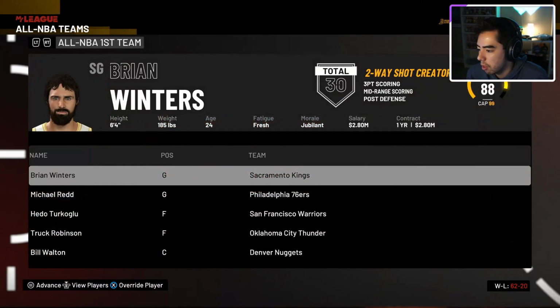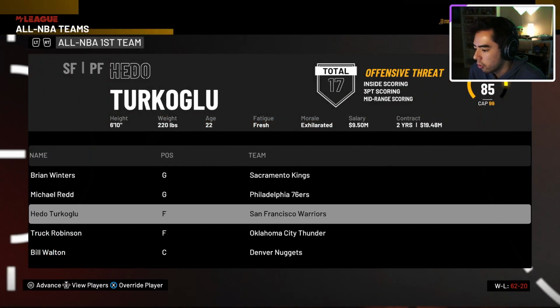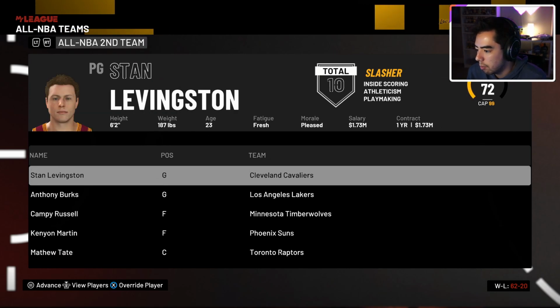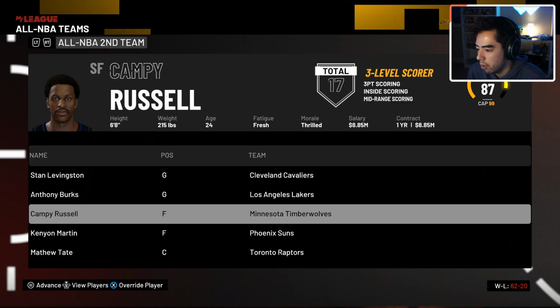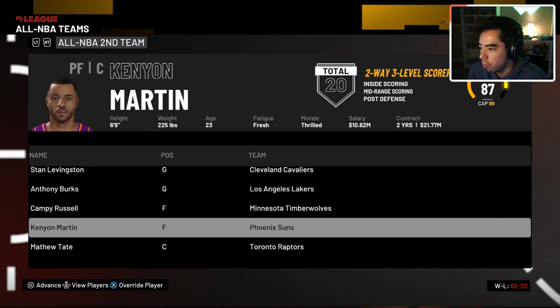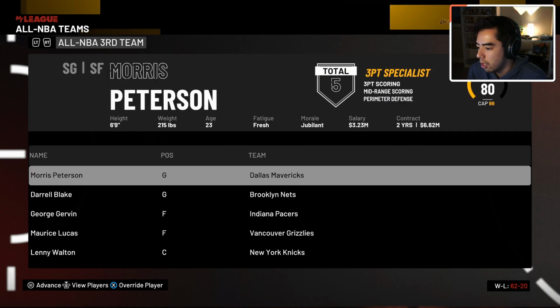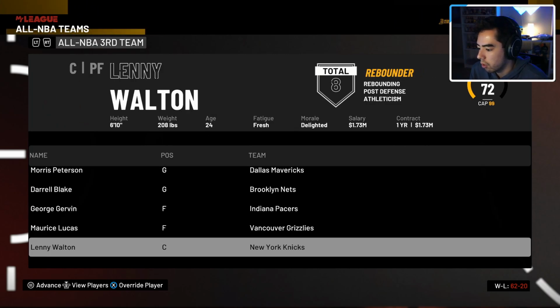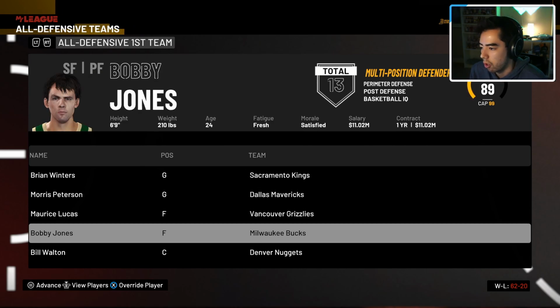So all NBA first team here, we got Brian Winters, Michael Redd, Turkoglu, Chuck Robinson, and Bill Walton. All NBA second team, we got, let's see, a couple auto-generated players, Campy Russell, Kenyon Martin as a rookie made the all NBA second team. All NBA third team, we got Morris Peterson, George Irvin, Maurice Lucas, and an auto-generated player.